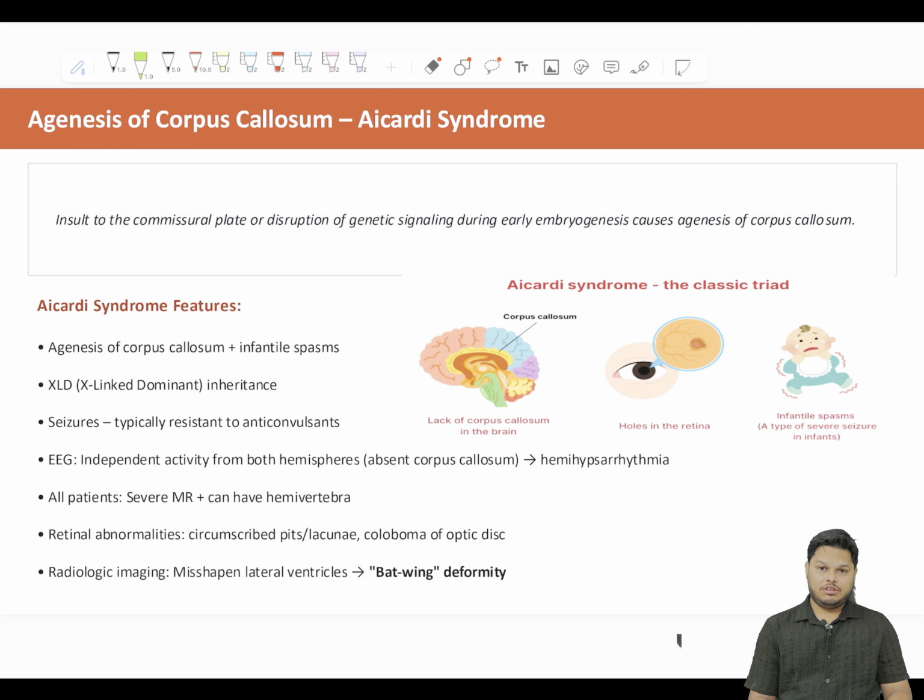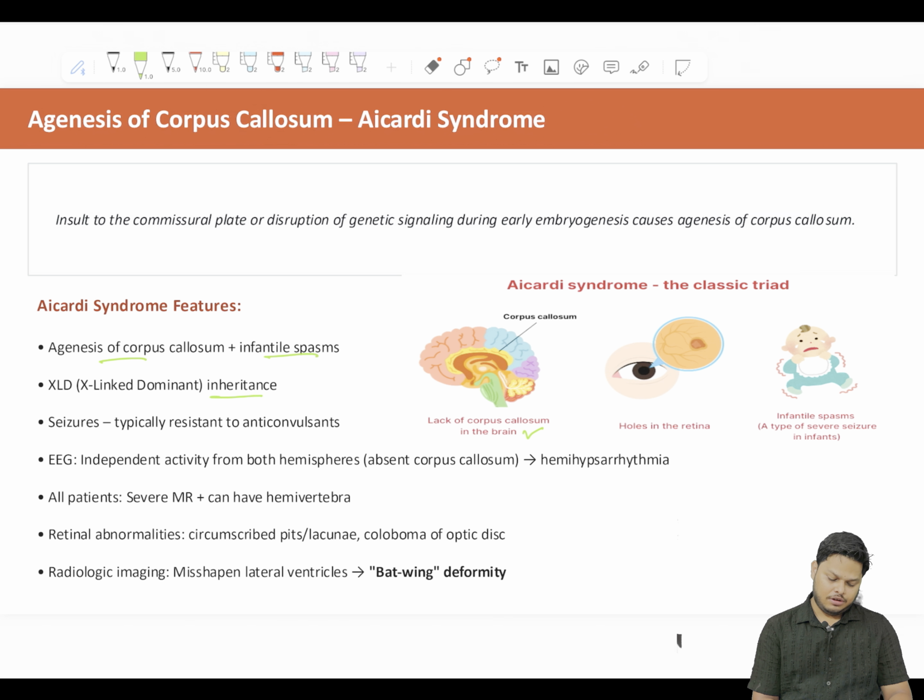Then come to agenesis of the corpus callosum, Aicardi syndrome. What is Aicardi syndrome? A syndrome is always an association of multiple things. Just like in Aicardi syndrome, there is a lack of corpus callosum in the brain. The commissural fibers of the corpus callosum are absent in the brain. Holes in the retina. So mostly how we clinically pick it up, absence of corpus callosum may lead to seizures. Along with that, infantile spasms. Okay, agenesis of the corpus callosum and infantile spasm.